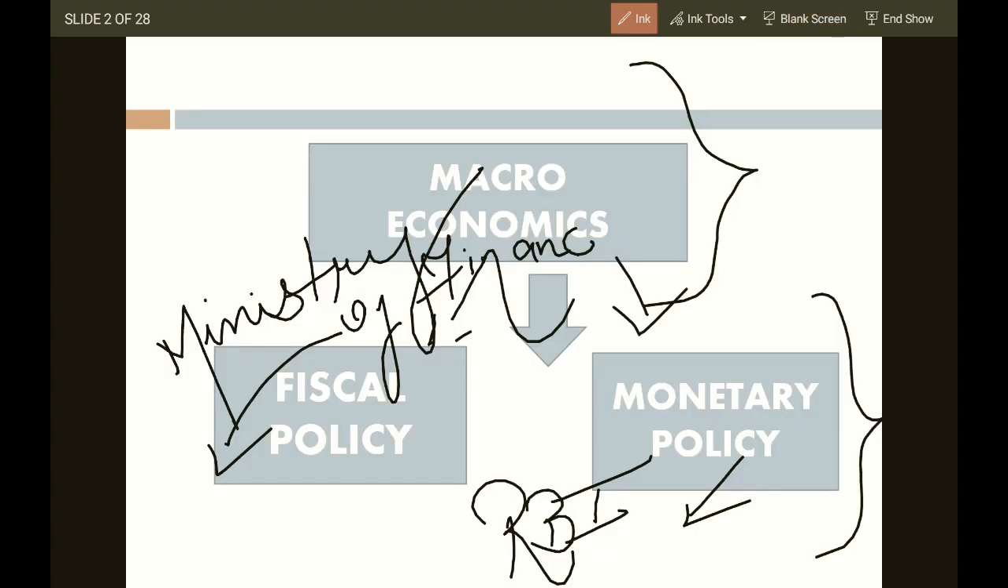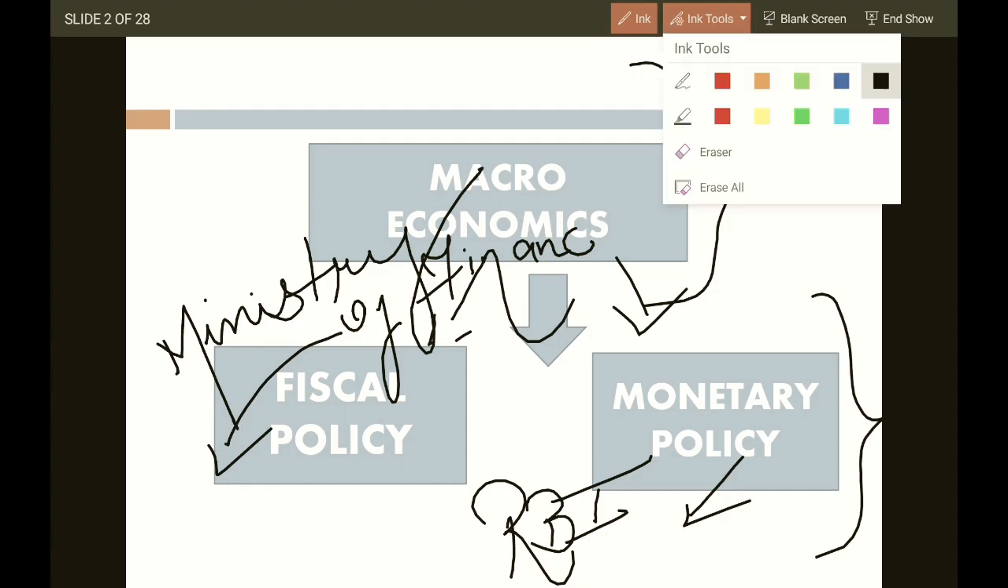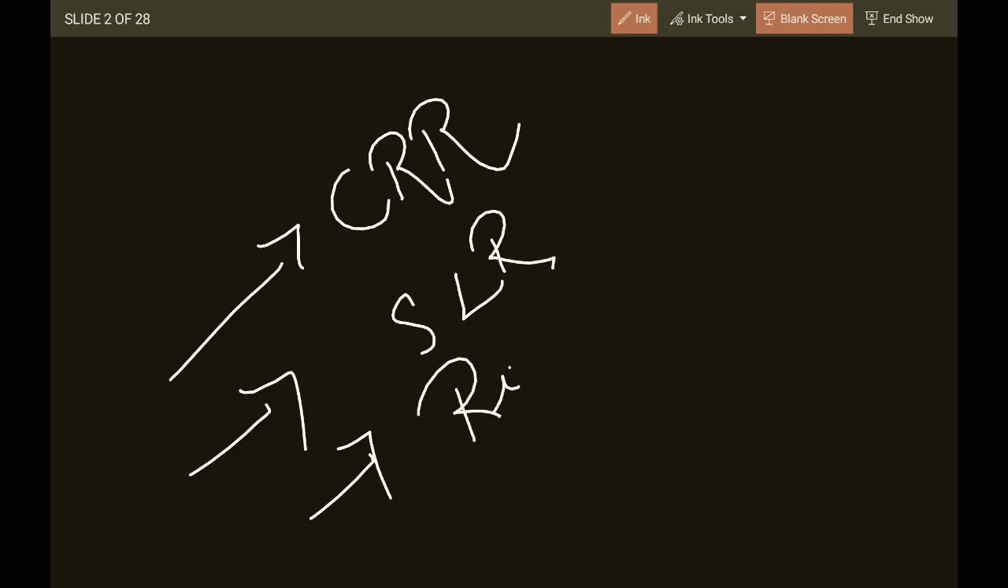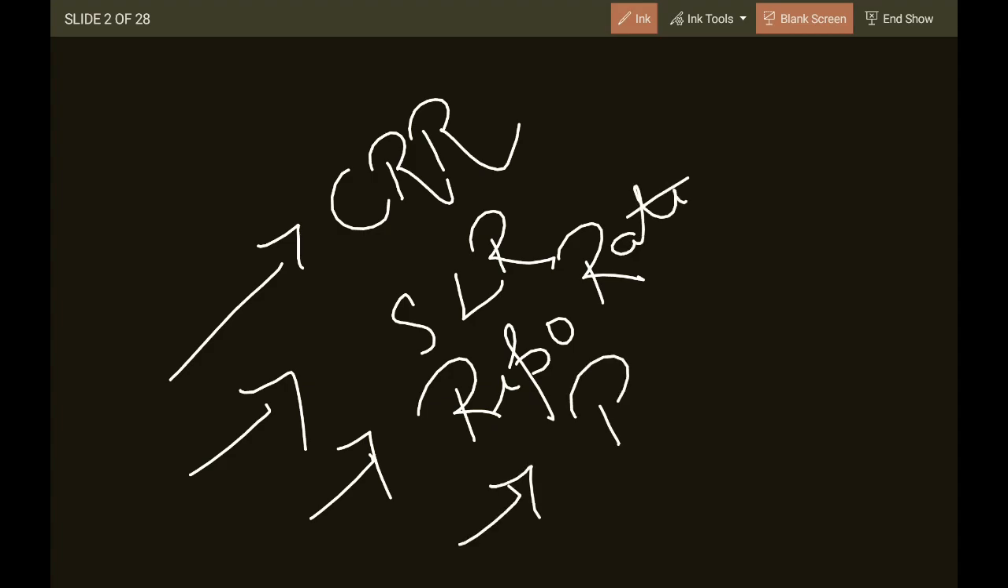Now monetary policy is concerned with some things. I'm telling you, CRR, okay, some instruments, we can say instruments of monetary policy: CRR, SLR, repo rate and reverse repo rate.